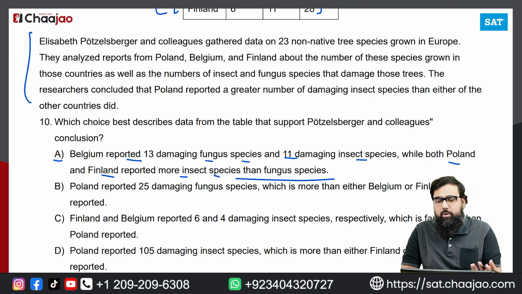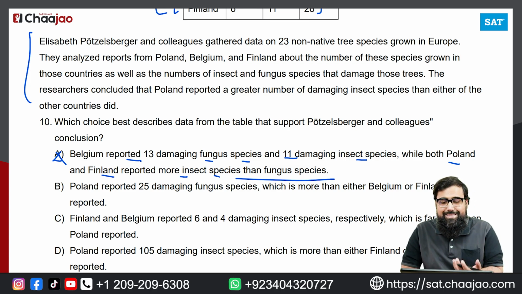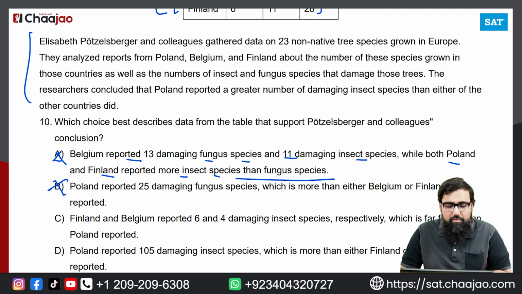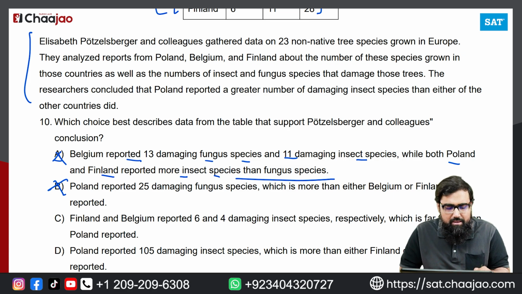So it has to be Poland only. So this will be incorrect. Poland reported 25 damaging fungus species, which is more than either Belgium or Finland. But you have to talk about the insect species, right? So this is incorrect as well. Finland and Belgium reported 6 and 4 damaging insect species respectively, which is far fewer than Poland reported. So again, this is going to be incorrect as well. Poland reported 105 damaging insect species, which is more than either Finland or Belgium reported.